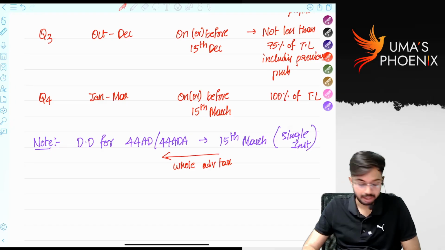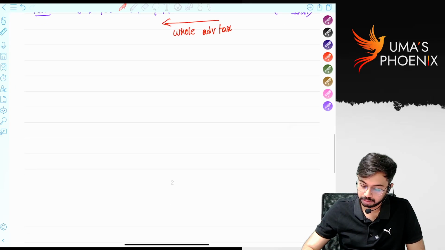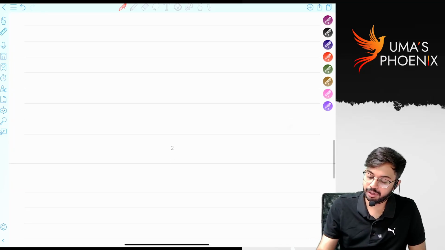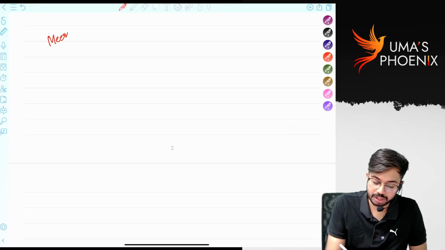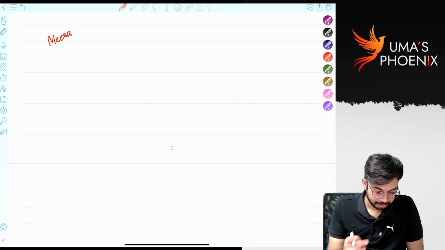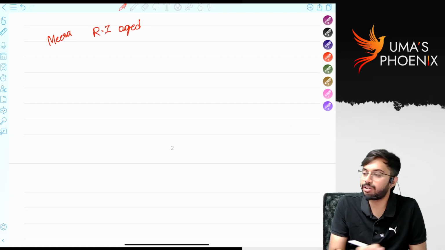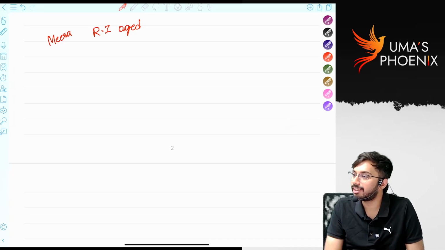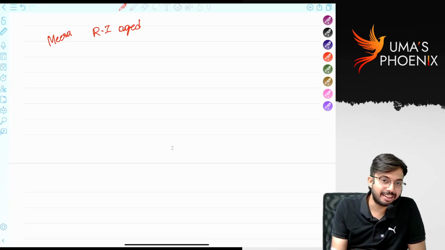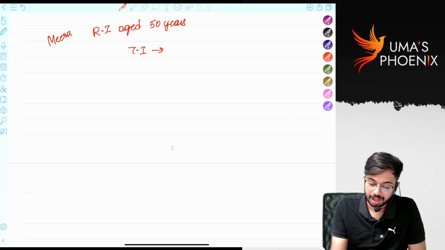Is it clear? Shall I explain one example? There is an individual whose name is Meera. She is a resident individual, aged 50 years. Her total income: first, there is a salary income.